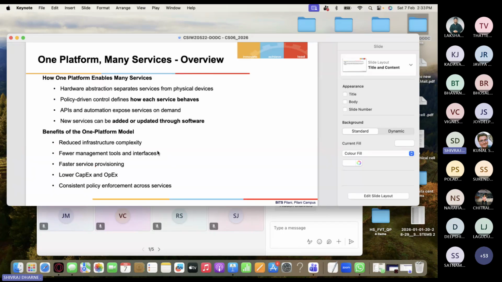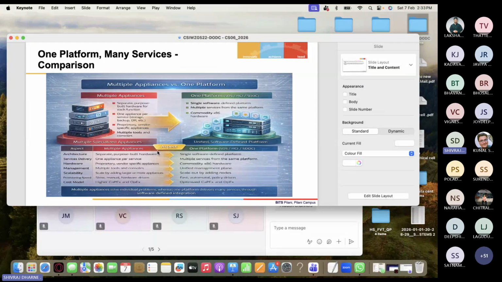So how does the one platform enable many services? Because hardware abstraction separates services from physical devices, right? Policy driven control defines how each service behaves, right? APIs and automation expose services on demand, and new services can be added or updated through software only. So the benefits of this system are reduced infrastructure complexity, fewer management tools, faster service provisioning, lower capex and opex, and consistent policy. So I think with this, you should understand how this one platform offers you good services.